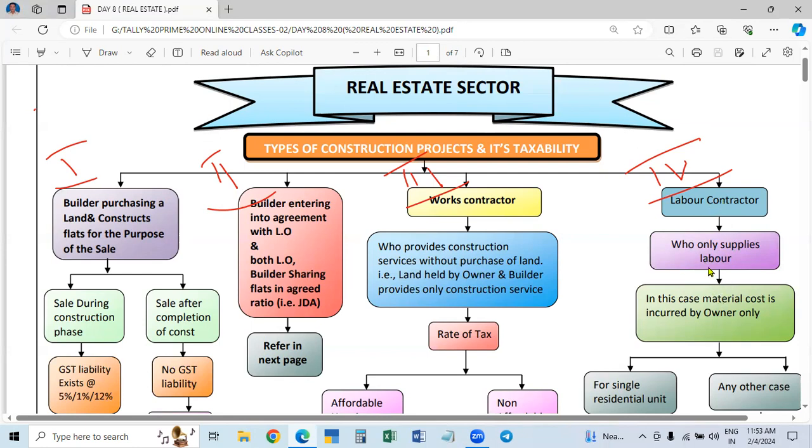This is what is called the labor contractor, who only supplies labor. In this case, material cost is incurred by the owner. Labor cost is incurred by the contractor, that is, the builder, and the work will be finished at an agreed price. In the earlier case, both labor and material will be incurred by the builder only, and that amount will be paid by the landowner. So these are the four types.